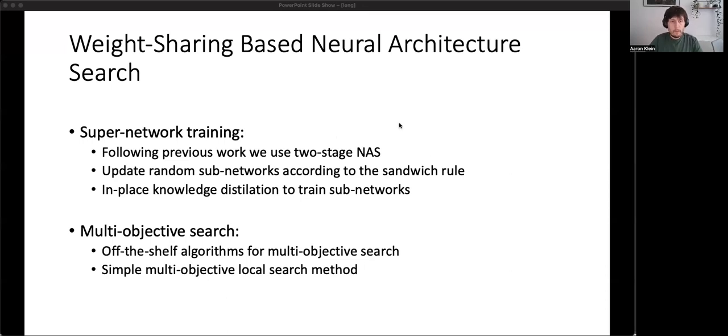In the second step, we conduct a multi-objective search to minimize both validation error and parameter count. At this point, we no longer update the model. Each function evaluation only requires a pass over the validation data and is therefore computationally cheap. This allows us to employ any off-the-shelf multi-objective method. In our paper, we introduced a straightforward multi-objective local search method that samples random neighbors from the current Pareto front. Our experiments reveal that this simple method performs as well or even better than more complicated evolutionary algorithms.